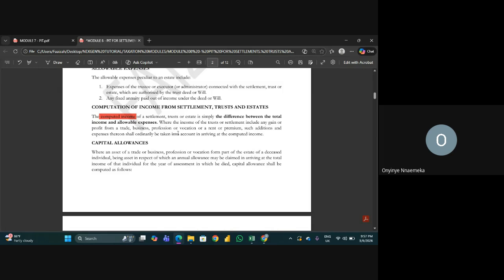Even though the person that owns the business is dead, the business will still live on. So what if the will or the trust or the estate includes that business and gain or profit from the business is still flowing in? You would also include that gain or profit from the business to get your computed income.